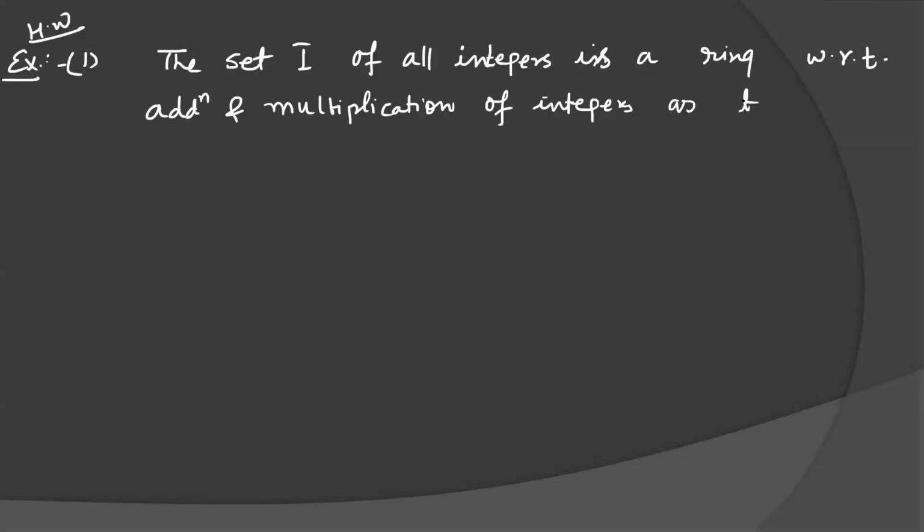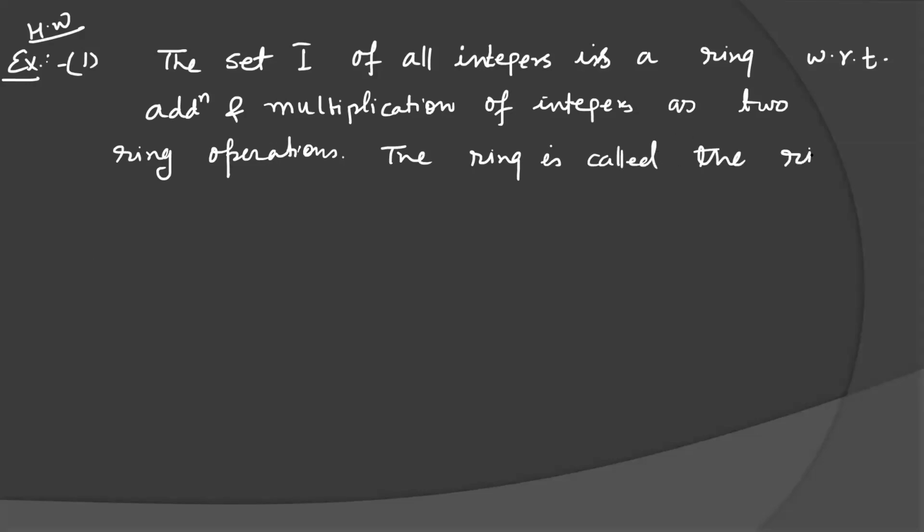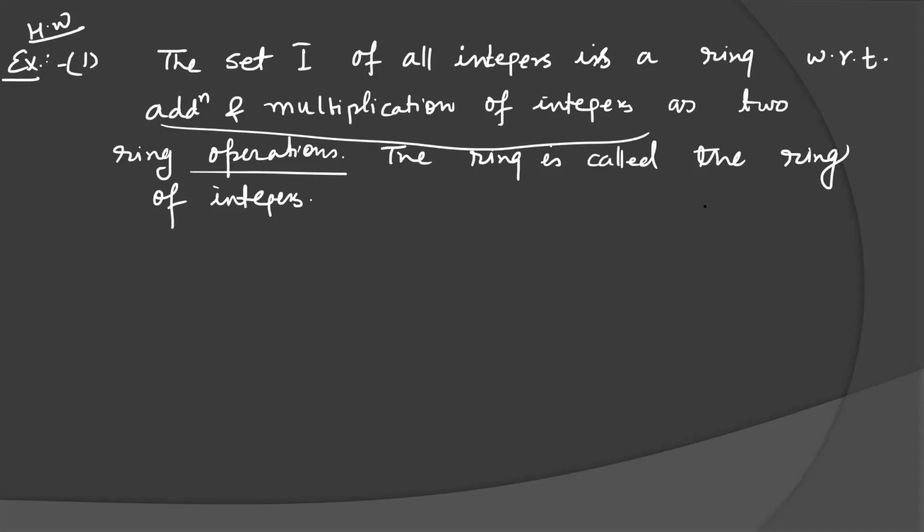as two ring operations. The ring is called the ring of integers. The set I of all integers is a ring with respect to addition and multiplication of integers as two ring operations. The ring is called the ring of integers.